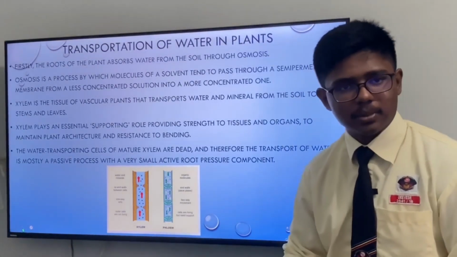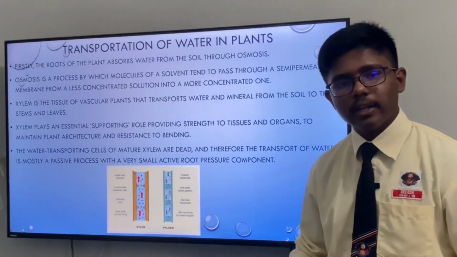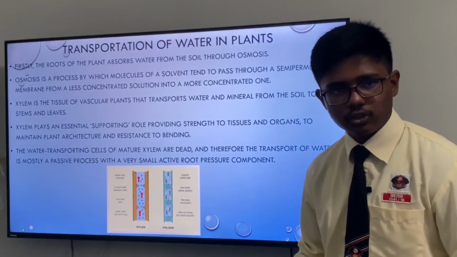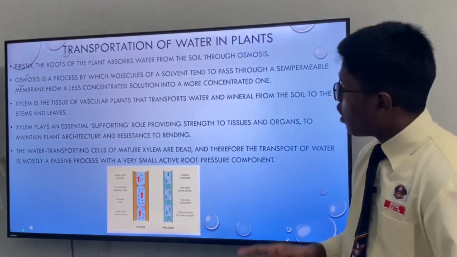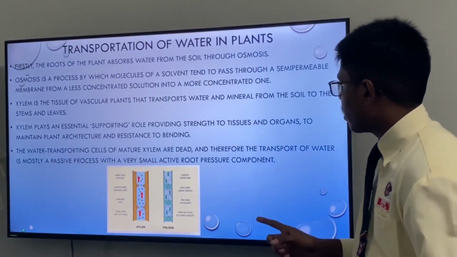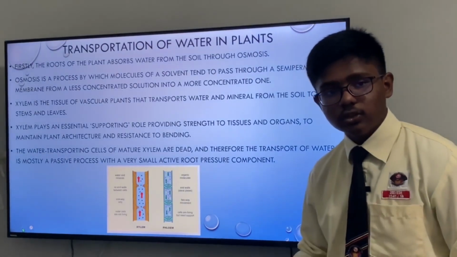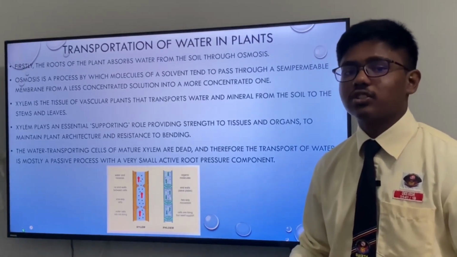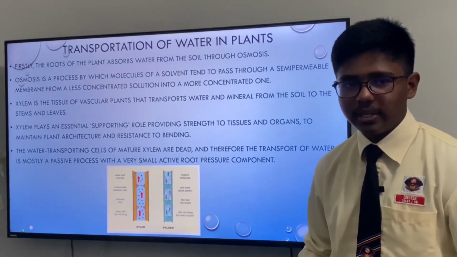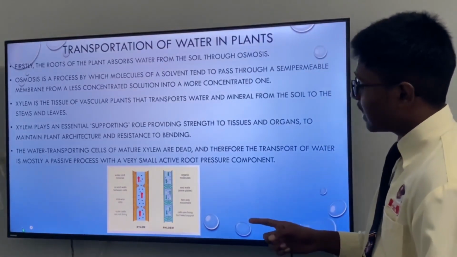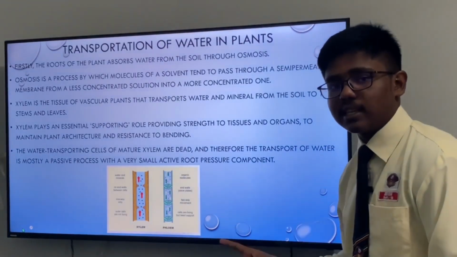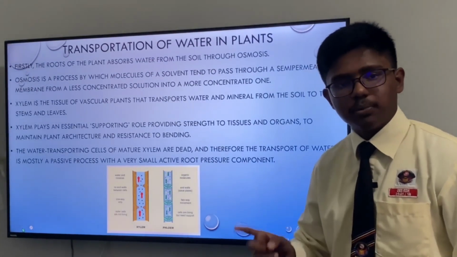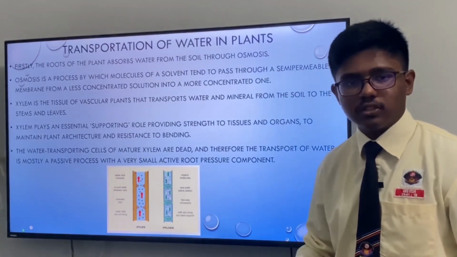That's where xylem comes in. First, we have to understand what is xylem and what is the function of xylem. So, xylem is the tissue of vascular plants that transports water and minerals from the soil to the stems and leaves. Not only that, xylem plays an essential supporting role. You may ask me, how? As you can see, xylem has no end walls between cells. This provides strength to tissues and organs to maintain plant architecture and resistance to bending.